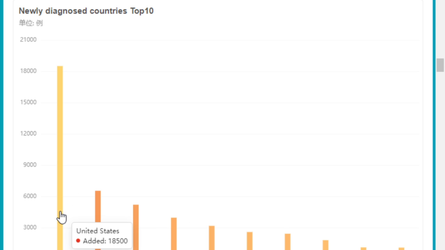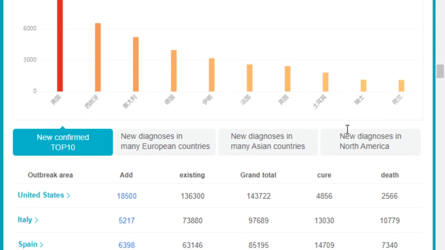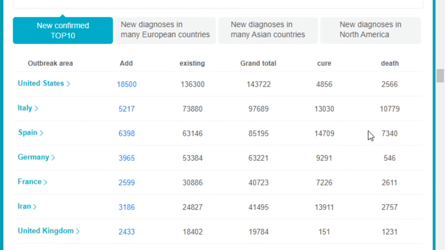We can see that America has 18,500 new added cases, followed by Spain with 6,549, and then Italy, Germany, Iran, France, and England as well. I'm not going to report them one by one. Now we can see the data here: new confirmed top 10 upstairs, and underneath it's the existing,